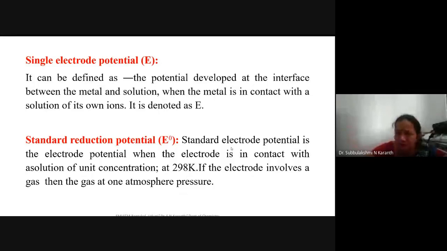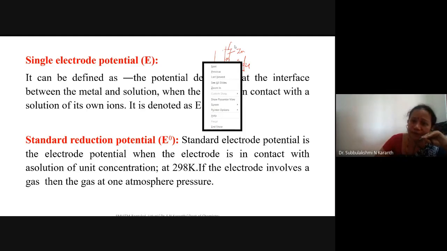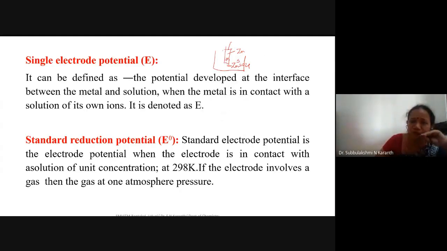Where does it develop? When the metal is in contact with the solution of its own ion, that is called a single electrode potential. See, if you take a zinc metal and dip it in a zinc sulfate solution, the potential develops at the interface between the metal and the solution. A single electrode potential is the potential developed at the interface between the metal and the solution, when the metal is in contact with the solution of its own ion.